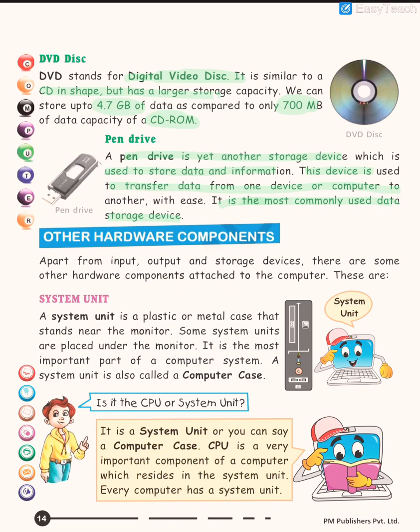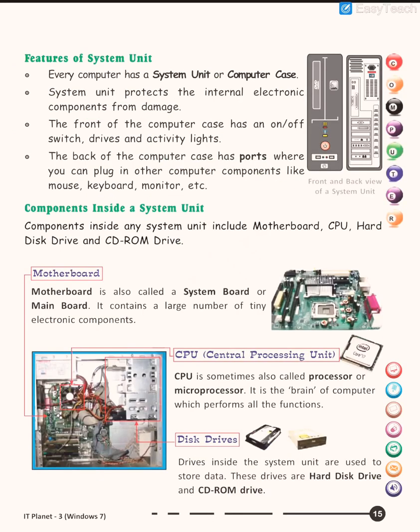Now, what is a system unit? It is basically a cabinet or plastic case where the main system, the processor or CPU, is housed. You can say it is a computer case, whereas the CPU is just present inside the system unit.